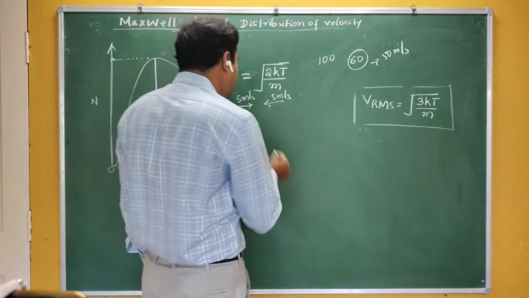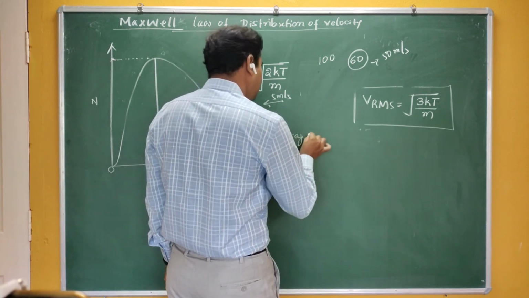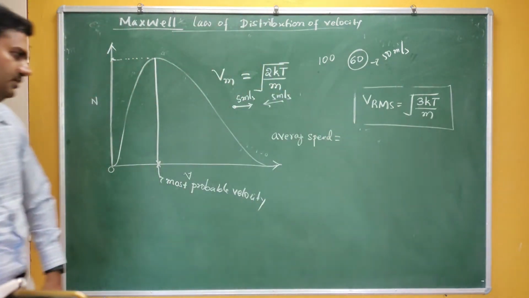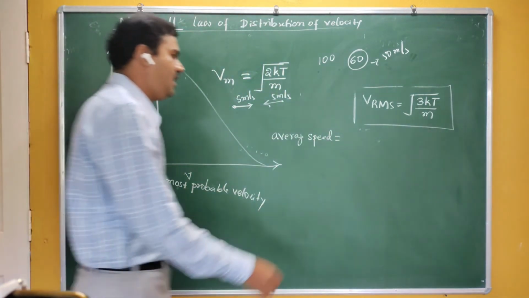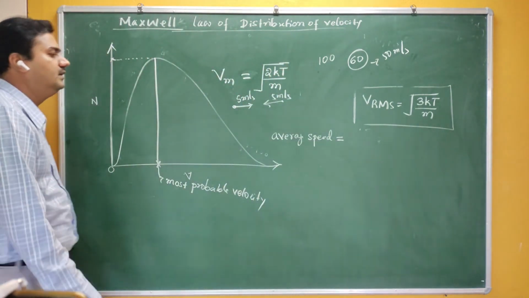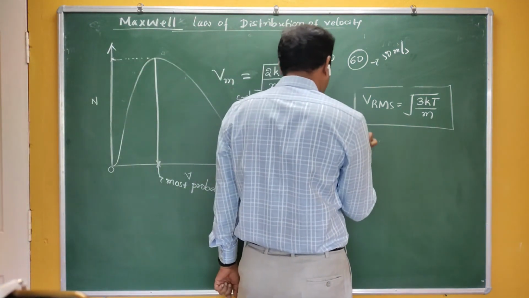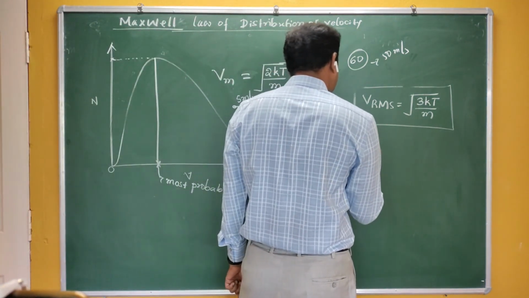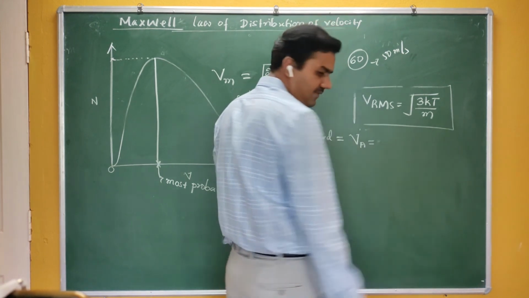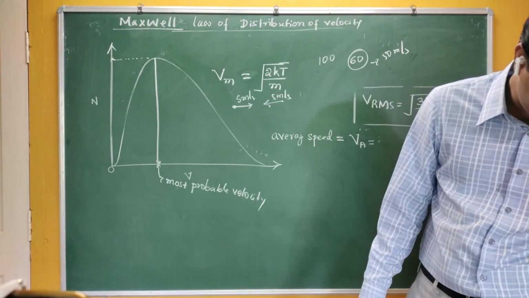So this is the average speed. Again, in post graduation you will have this derivation. You have to use integration here, so it requires a one or two page derivation using different integrals. Therefore, I am directly writing the average speed as VA. Average speed again has a derivation, and I am going to write the direct formula.